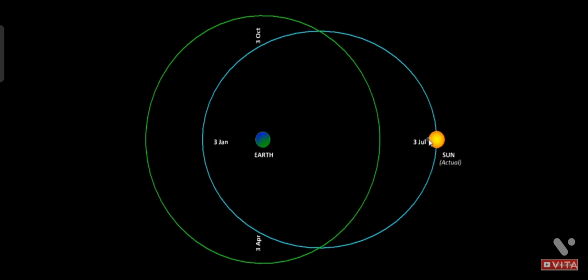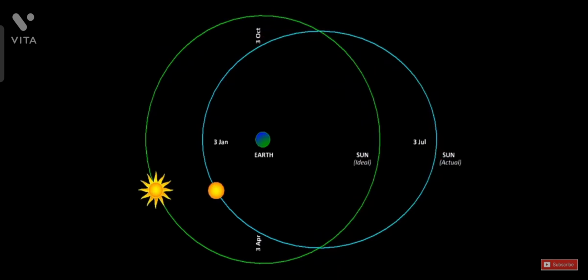So this is our actual Sun. Let us set this in motion. So you'll see it is speeding up fastest, slowing down slowest here. Again speeding up half the time and slowing down half the time. So this is our actual Sun, while this is our ideal Sun. And you can see both of them are going around their own orbits.